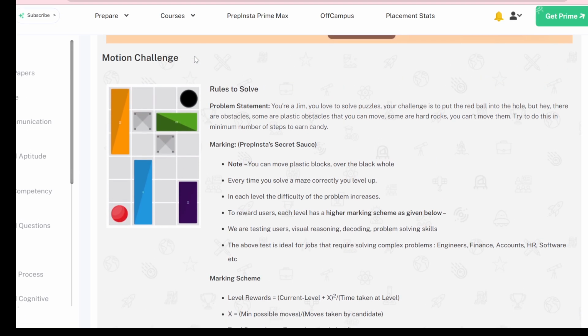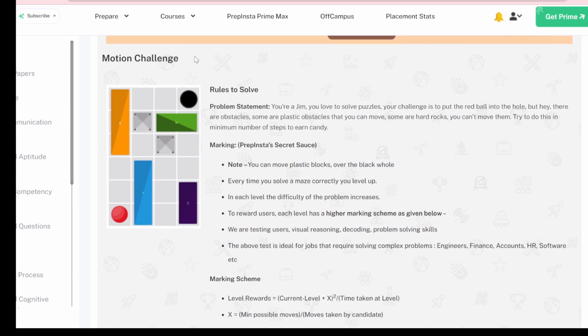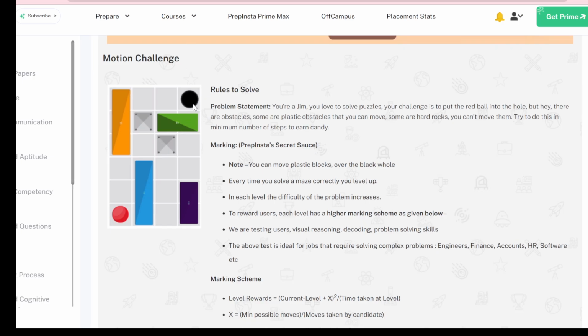And this is the motion challenge, guys. You have played this in your childhood very much. In this you will find a hole in which you have to put the red ball. However you can do it, you will think of the fewest steps to put this red ball into that hole, so that you will get more marks. The fewer the steps, the more your marks will be.